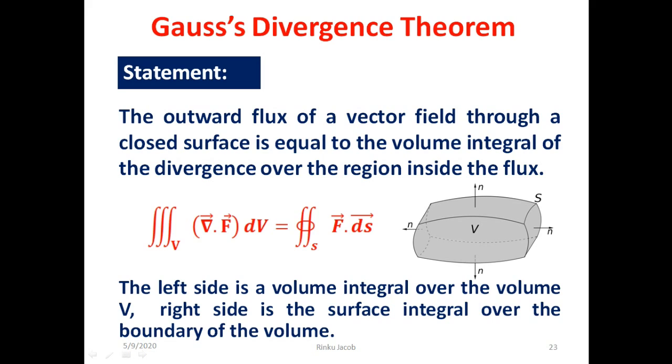The second method is that you divide the entire region into small regions, each with a volume dV. Now take the divergence of the field from each small volume. Then sum up. Here we integrate the divergence of the field from each small volume. The flux measured by the two methods will be equal as per Gauss's divergence theorem.